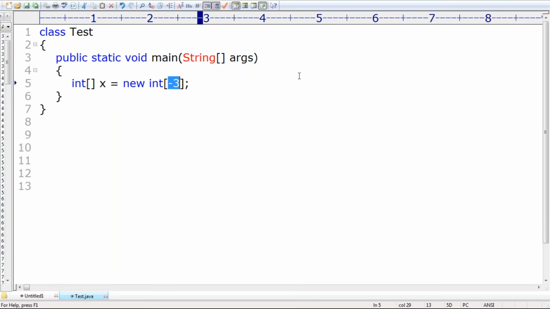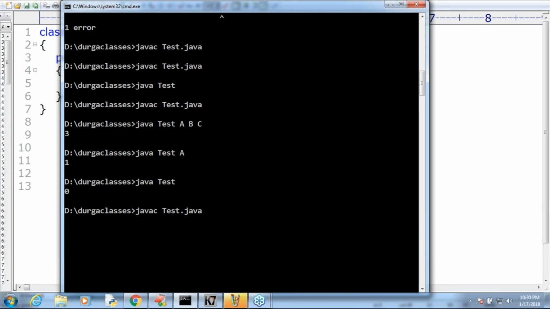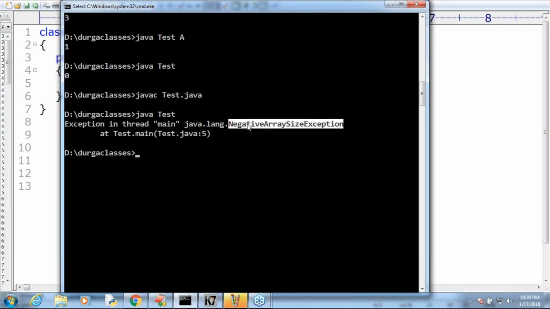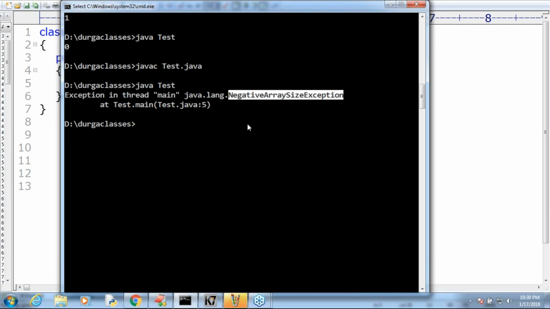Sir, let me show. Observe that. javac Test.java, happily the code compiles fine, no problem at all. java Test. Observe that immediately we are going to get NegativeArraySizeException. Any doubt? Is everyone in a position to understand clearly? Clear, right? Negative array size exception.